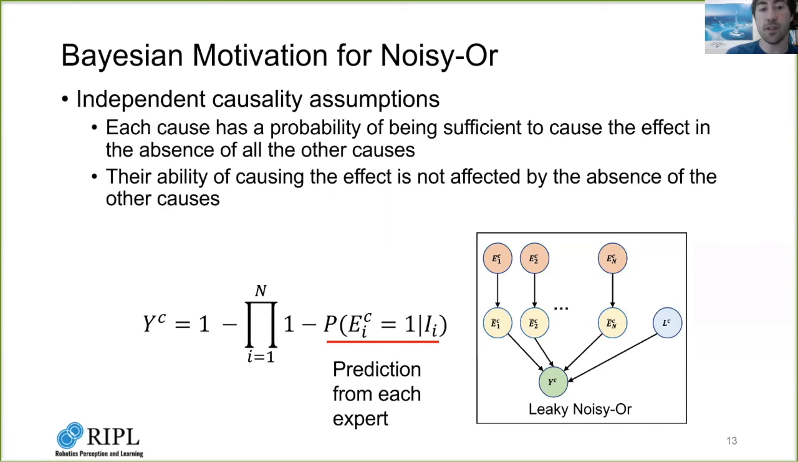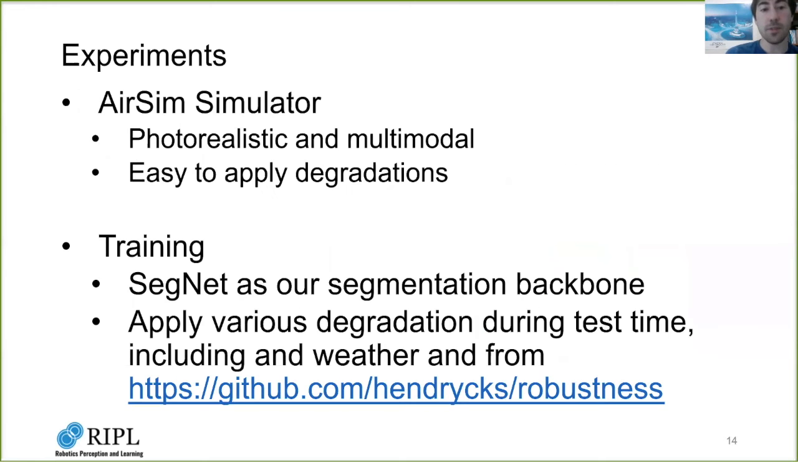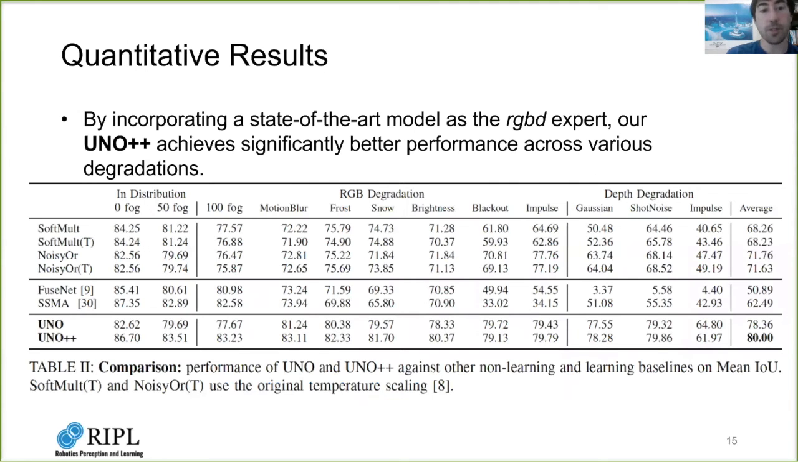We use the AirSim simulator to collect data because it is photorealistic and provides different sensor outputs. During test time, we apply various unknown degradations from this GitHub repo. We compare to various probabilistic fusion baselines as well as state-of-the-art RGBD semantic segmentation networks. Our framework, UNO, outperforms the other compared methods under degraded conditions. We also incorporate state-of-the-art RGBD segmentation networks as additional experts, denoted UNO++, to further improve performance.